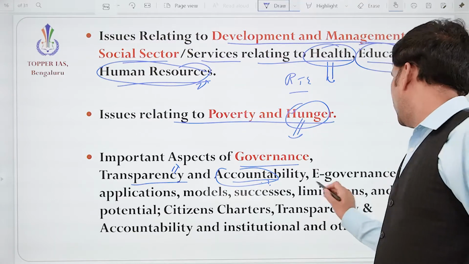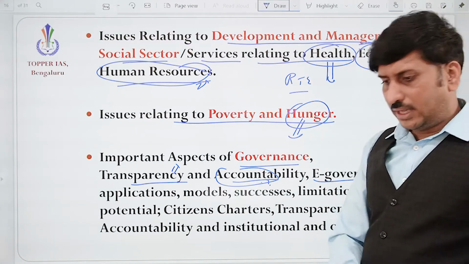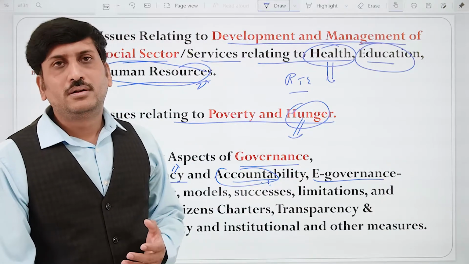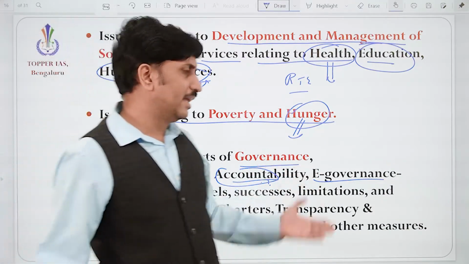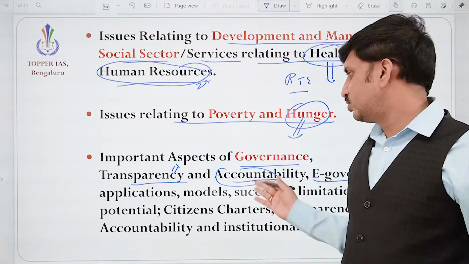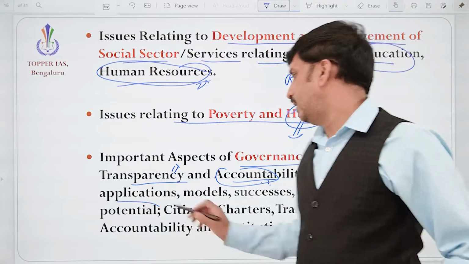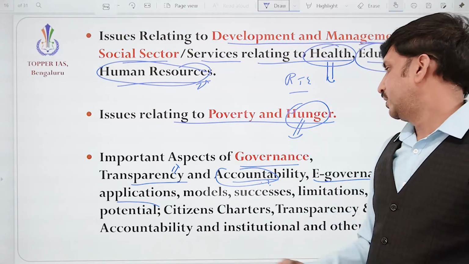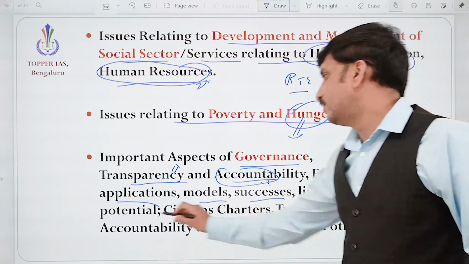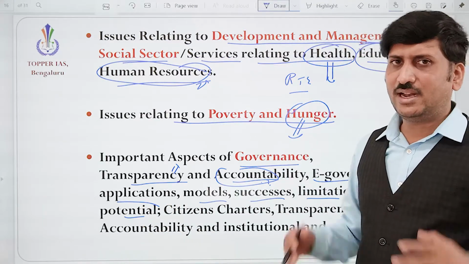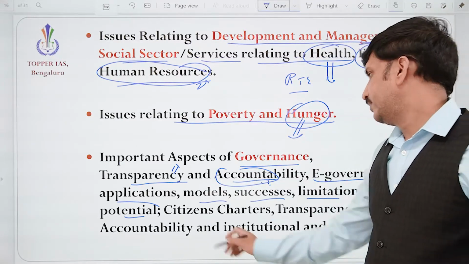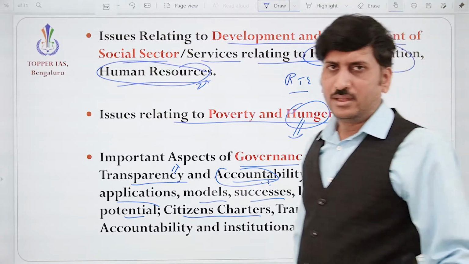Accountability, if they are not doing, how the punishment will be carried out, means what action will be taken against the officers. E-governance. So nowadays, everything is carried out through online mode, correct? All the services should be provided through online mode, which reduces the cost and also ensures accountability. How it is possible, how mobile governance is going on, correct? The different models, successes, limitations, potential, we need to analyze, and we are analyzing, and we are moving more and more towards e-governance.